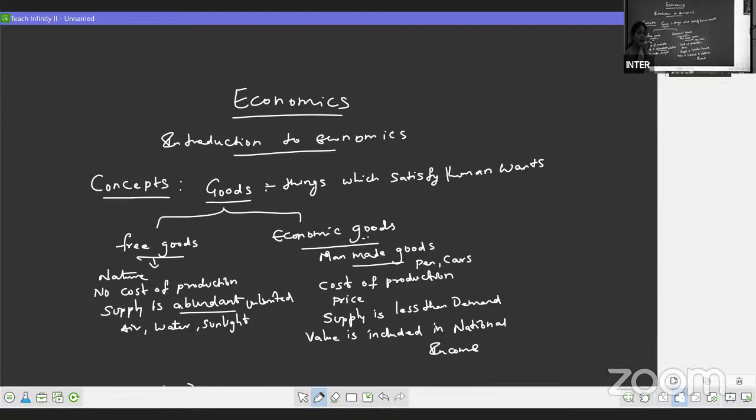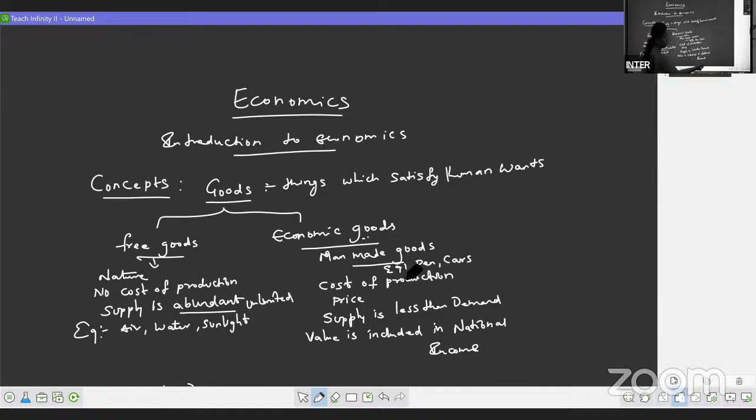Or else, they may give the question as difference between free goods and economic goods, which will be your 5 marks weightage question. So, this is how you have to write the difference between free goods and economic goods. And in this, you remember, examples are very, very important over here. You can give your examples here. So, this completes the concept of free goods and economic goods.